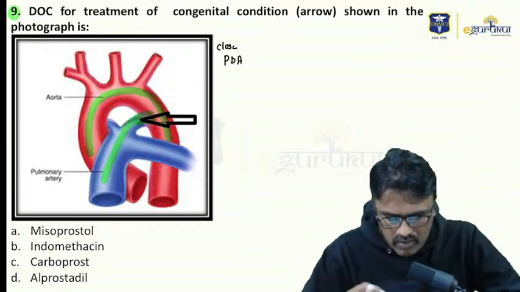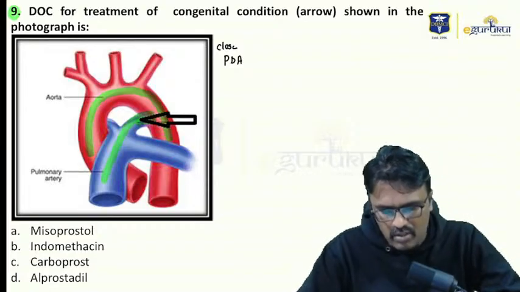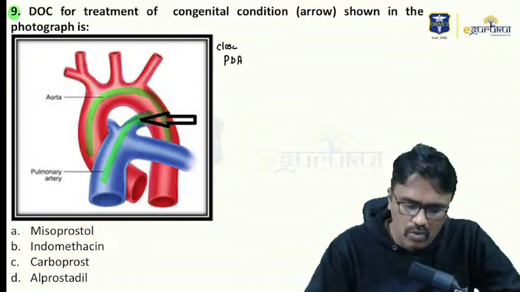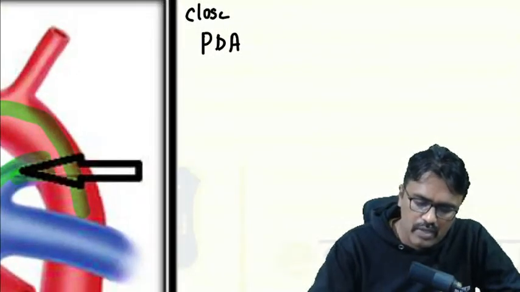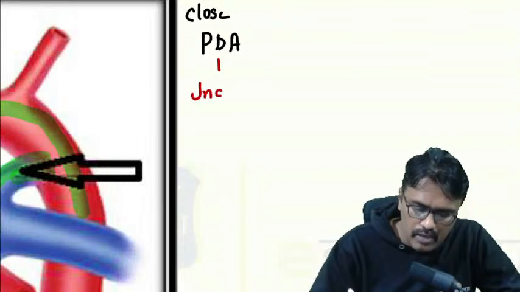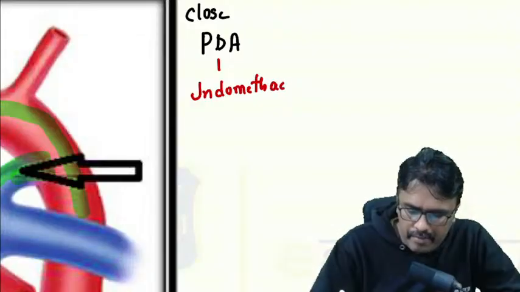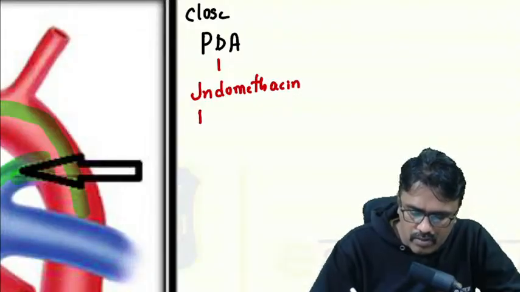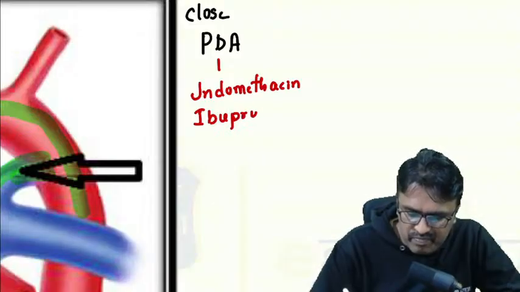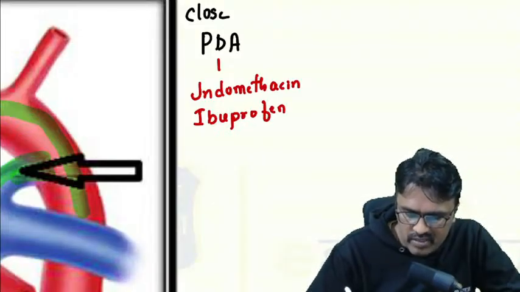So we are asking you the treatment for closing PDA. Now misoprostol, indomethacin, carboprost, alprostadil. To close a PDA, you have to use NSAIDs. The NSAIDs that are used to close it are indomethacin. You can also use ibuprofen. And one more is aspirin.